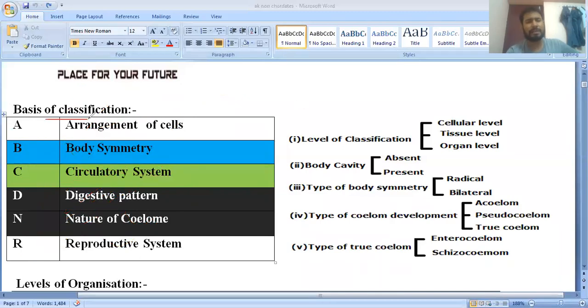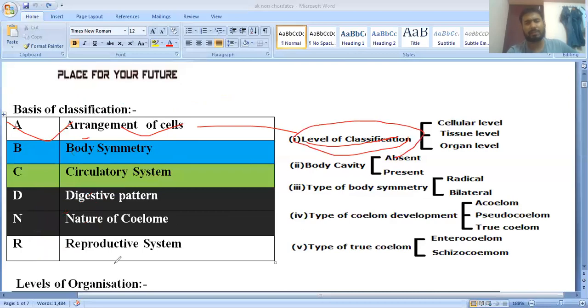This is the criteria or basis of classification. Here they have also given the arrangement of cells, which is the level of classification.